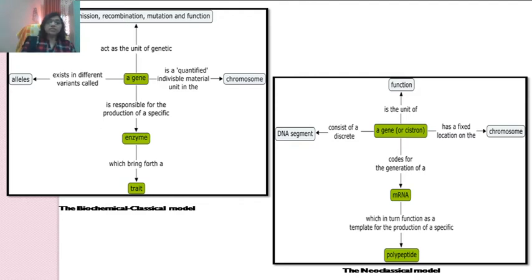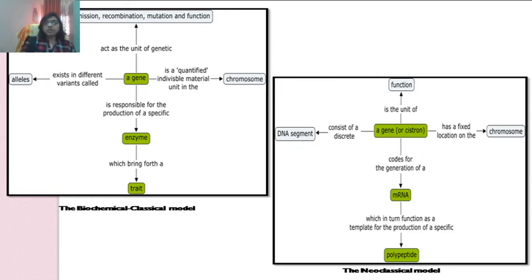But the difference between the classical model and the biochemical classical model is that in the classical model, a gene acts as an enzyme, but here a gene is responsible for the production of a specific enzyme which brings forth the trait.